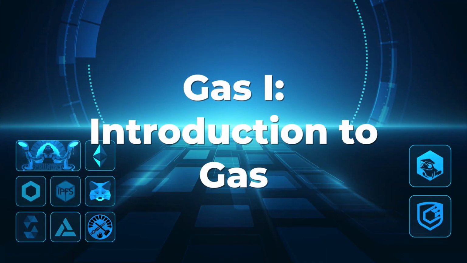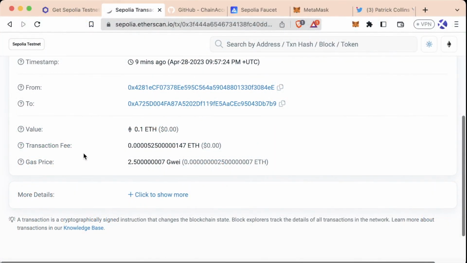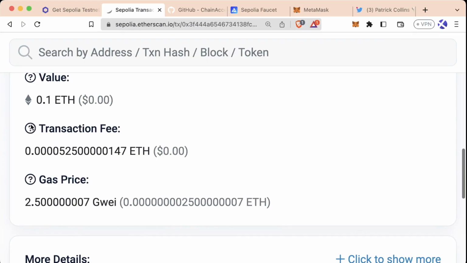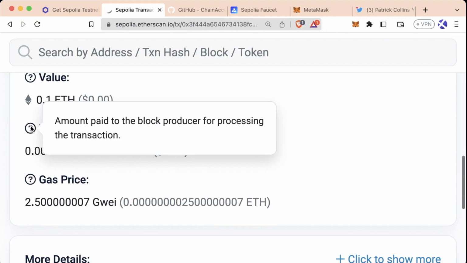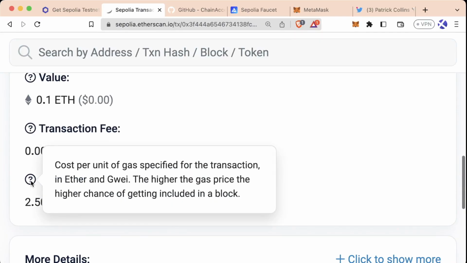Transaction fee and this gas price thing. What are these? If we zoom in a lot more to these pieces here and we roll over transaction fee, we can see it says it's the amount paid to the block producer for processing the transaction. And then gas price is going to be the cost per unit of gas specified for the transaction in Ether or Gwei. The higher the gas price, the higher the chance of getting included in a block.